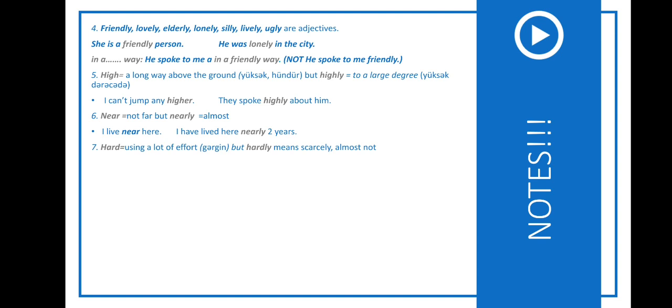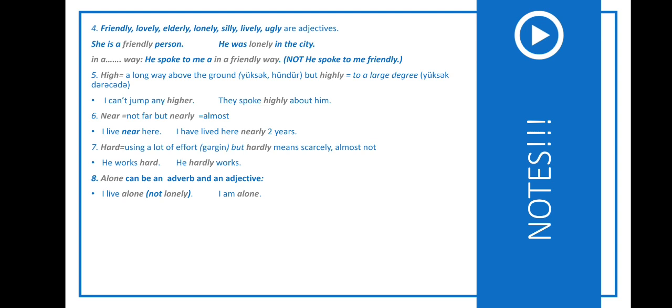Hard, hardly. They are different as well. He works hard. Here, in this example, hard means using a lot of effort. He hardly works. In this example, hardly means almost not, and it has a negative meaning. Alone can be an adverb and an adjective. I live alone. We don't say lonely. Or I am alone.